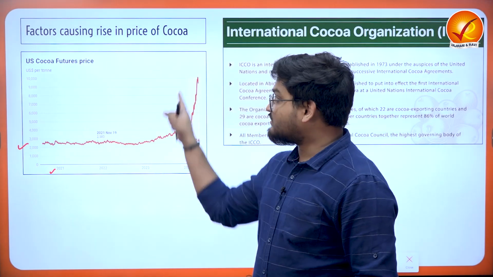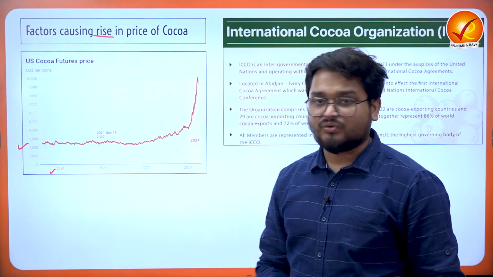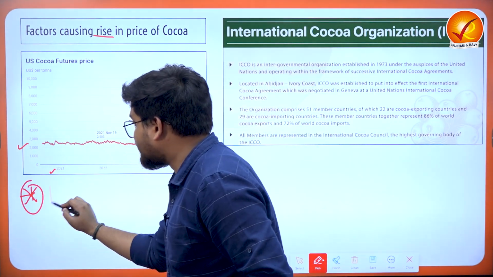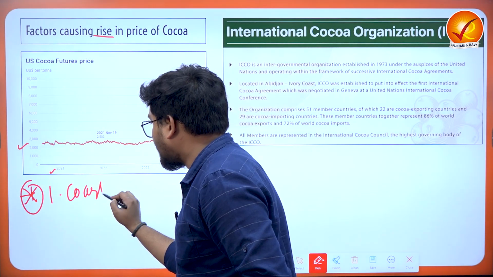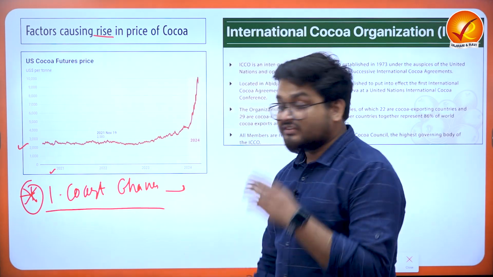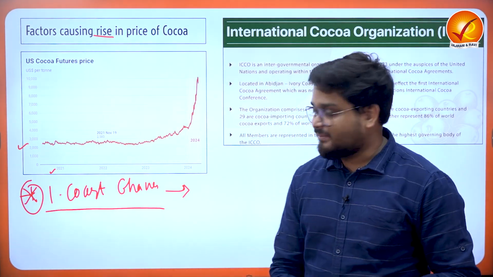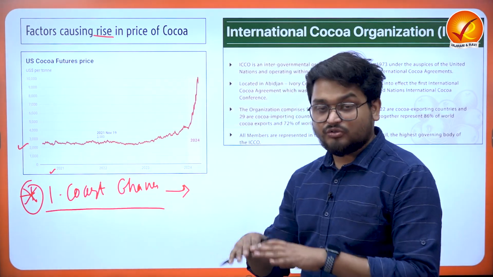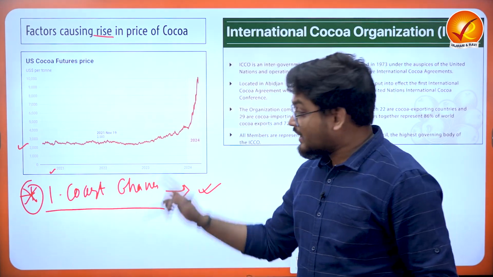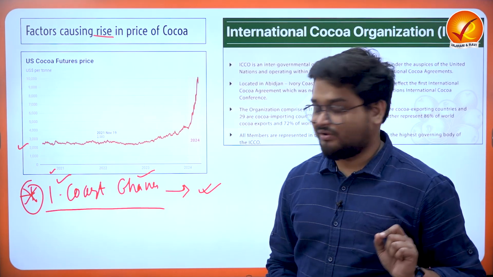So this is a very serious case, and the main factor causing the rise in the price of cocoa is the climatic events taking place in Ivory Coast and Ghana, particularly due to local conditions, heavy rainfall and the droughts happening in the African nations. In the main producing countries there is excessive rainfall.